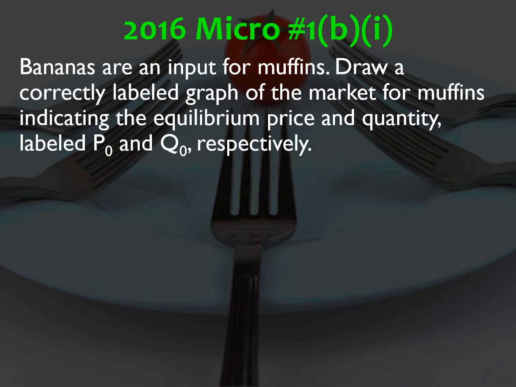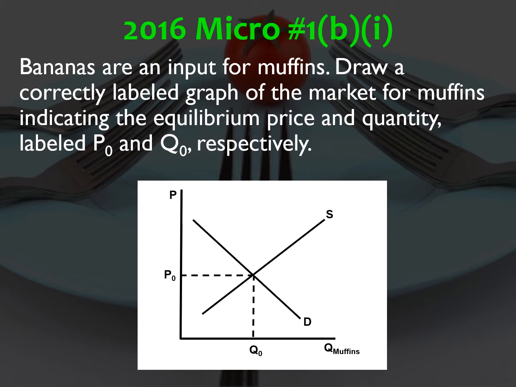B1, bananas are an input for muffins. Draw a correctly labeled graph of the market for muffins indicating the equilibrium price and quantity, labeled P0 and Q0 respectively. So here you have your garden variety supply and demand graph. Remember, quantity on the x-axis, price on the y-axis. Don't get this confused with the macro graphs.